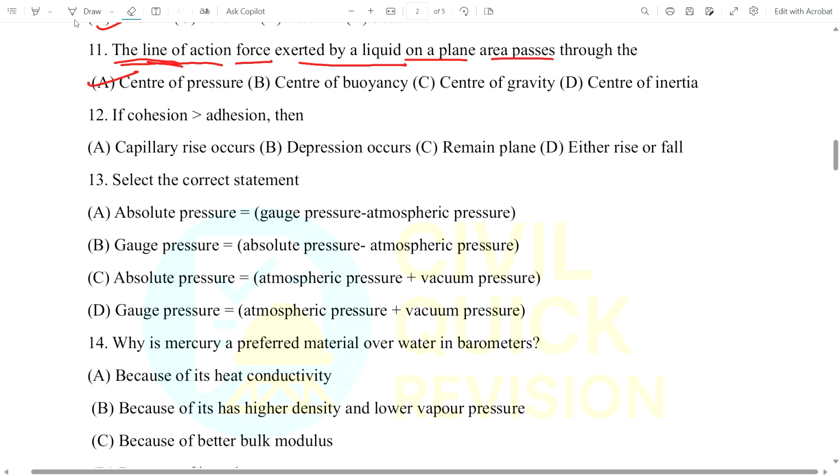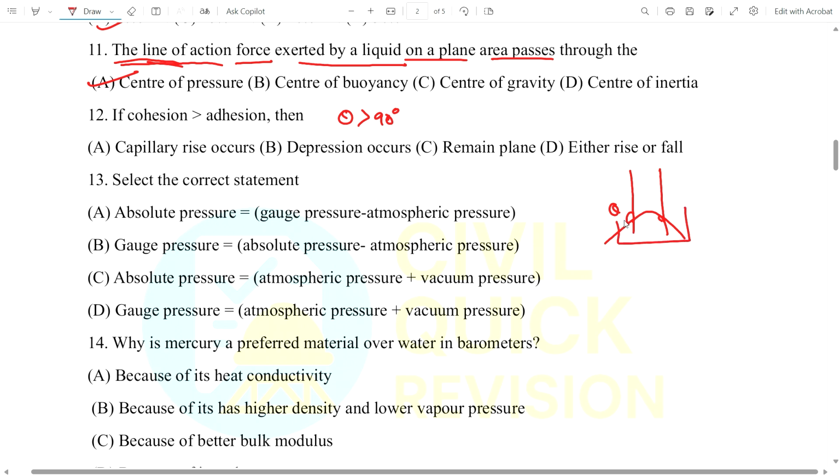Okay, in this question they ask: if cohesion is greater than adhesion, then theta is greater than 90 degrees. If I draw a tube like this, and this is theta, greater than 90 degrees, what will happen?